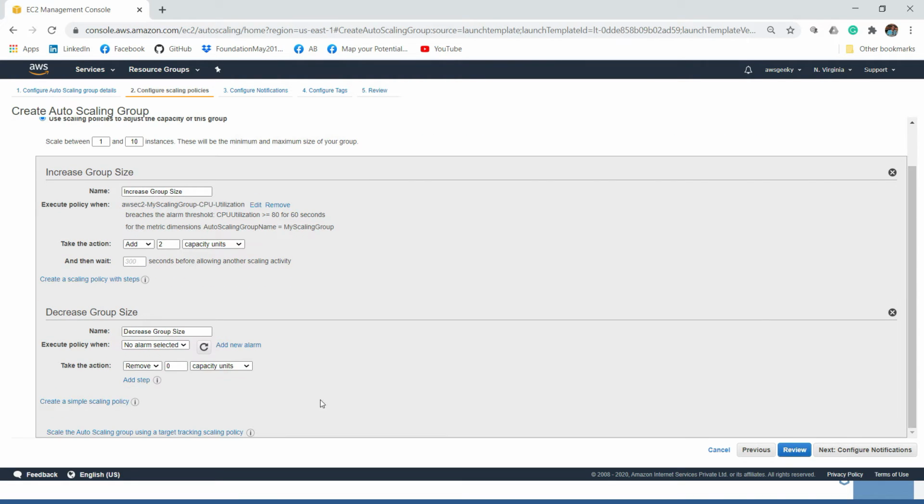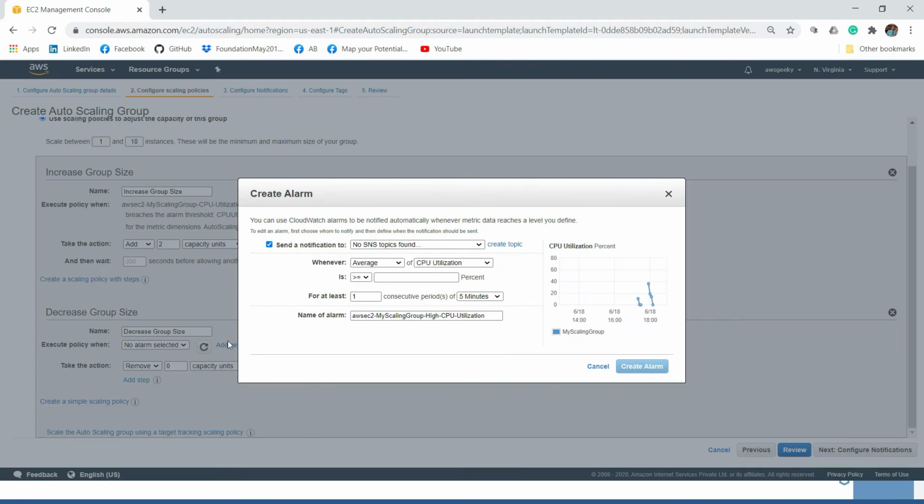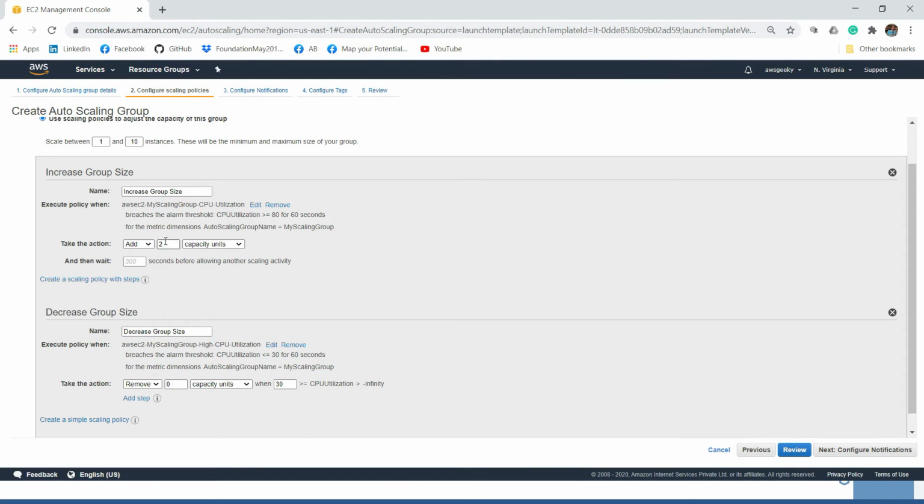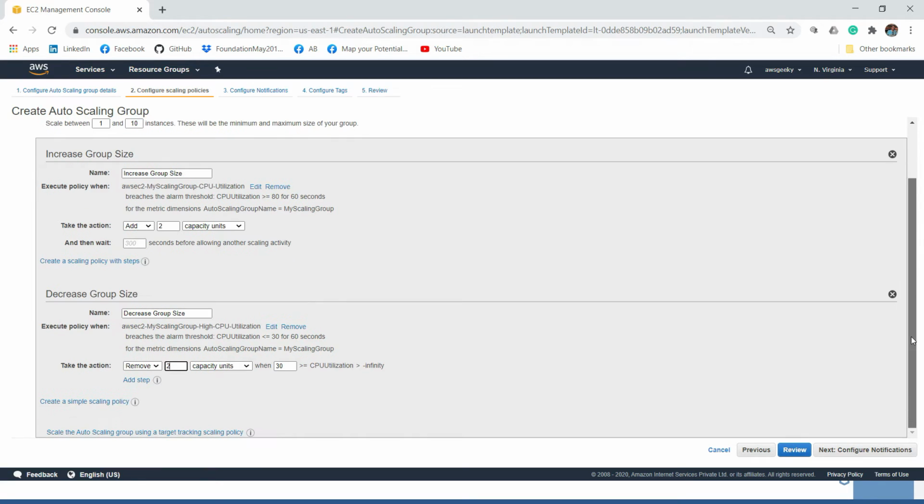We will also have a decrease policy where I say that if the CPU utilization is less than or equal to 30%, and if it remains like that for 1 minute, then delete the 2 instances which we just created. So I will set the number to 2, and the autoscaling group conditions have been set. I will make this a simple scaling policy as well.